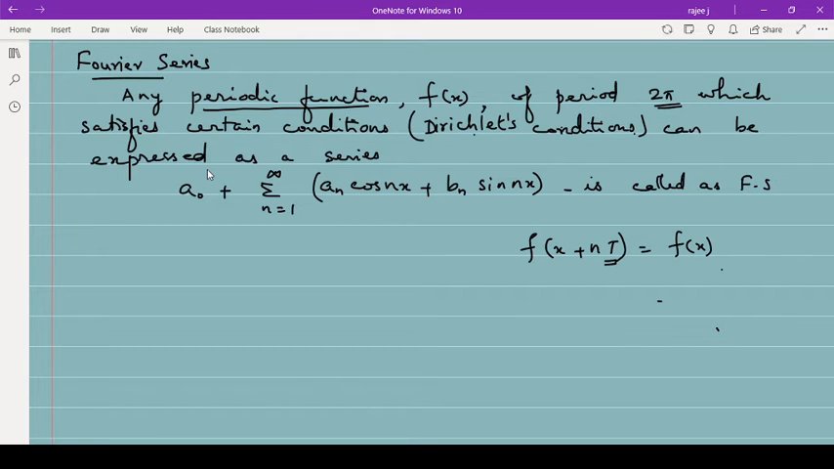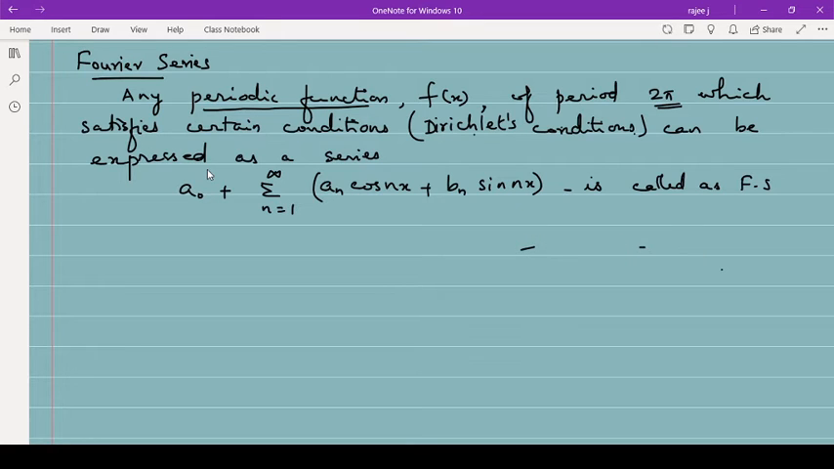Where a0, an, bn are given by some formulas. The simple idea is that a small function can be written as a0 plus the sum from n equal to 1 to infinity of a1 cos 1x plus a2 cos 2x plus a3 cos 3x, etcetera. This small function is expressed as a very big function, as a series. That series we call the Fourier series. While doing one question you will get to know how to write that.